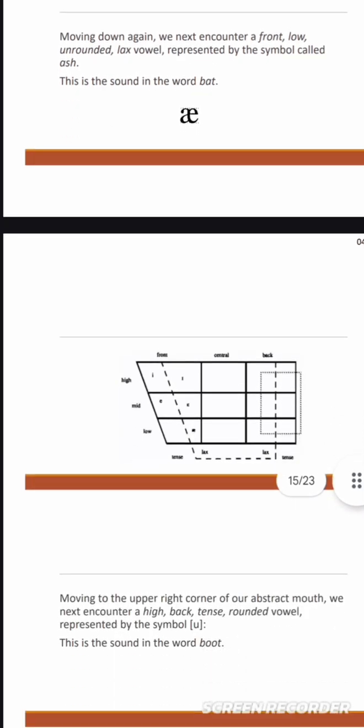Next one is ash. Moving down again, we next encounter a front, low, unrounded, lax vowel represented by the symbol called ash. This is the sound in the word bat.